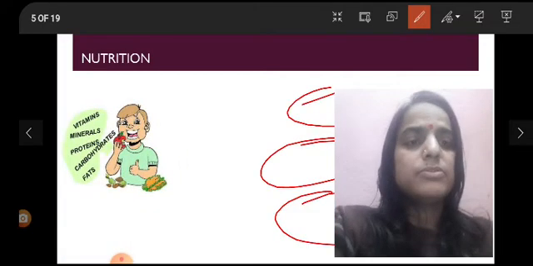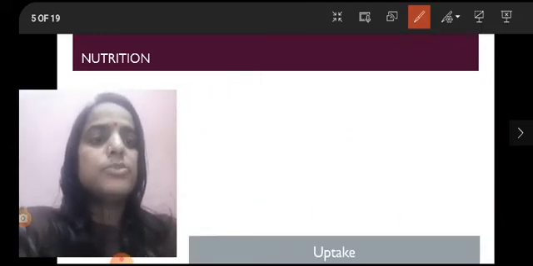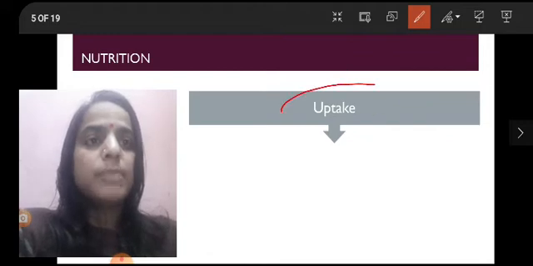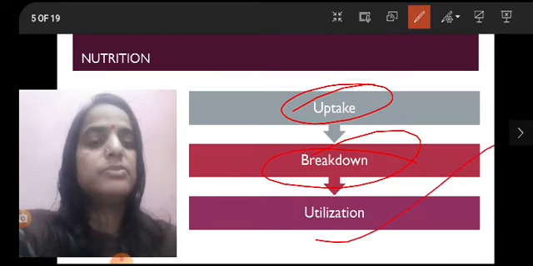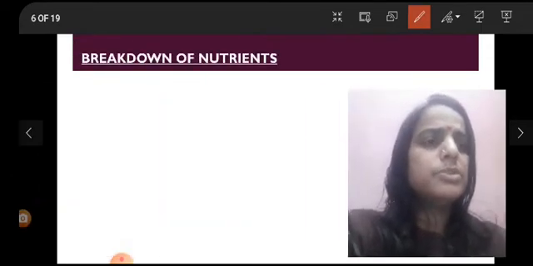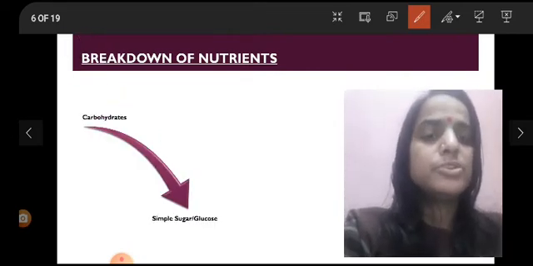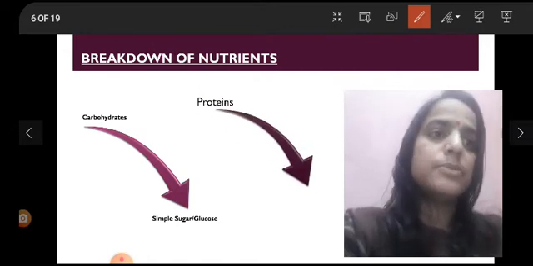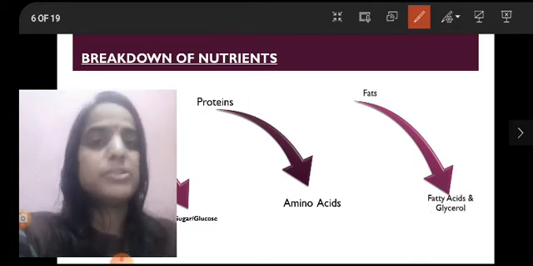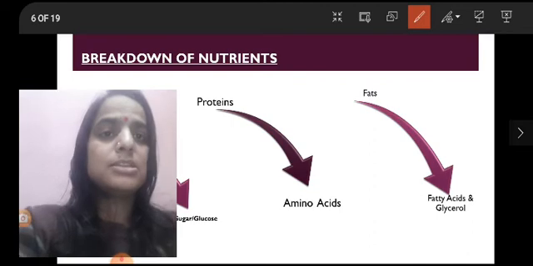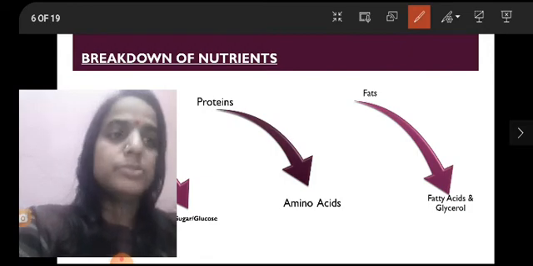So beginning with, first of all, let us understand the meaning of nutrition. Nutrition is the process of the uptake of nutrients, breakdown of the nutrients, and then finally utilization of the nutrients. So first of all, the carbohydrates are broken down into simple sugar or glucose. Then proteins are broken down into amino acids, and then finally fats are broken down into fatty acids and glycerols.